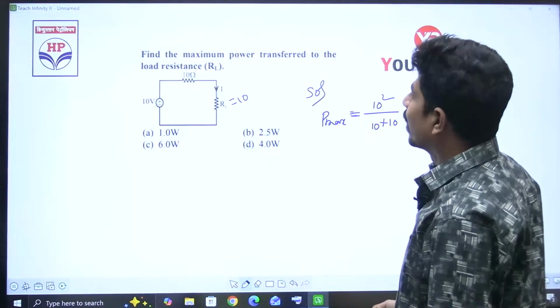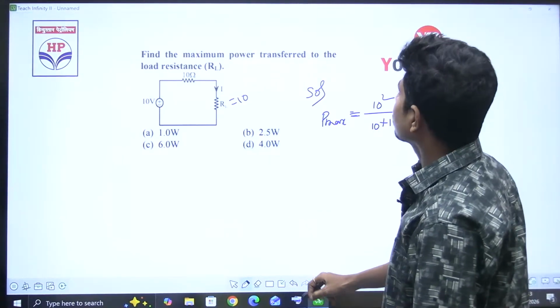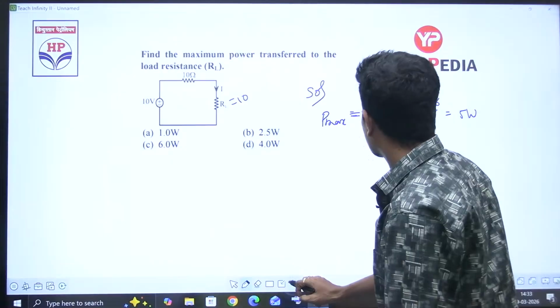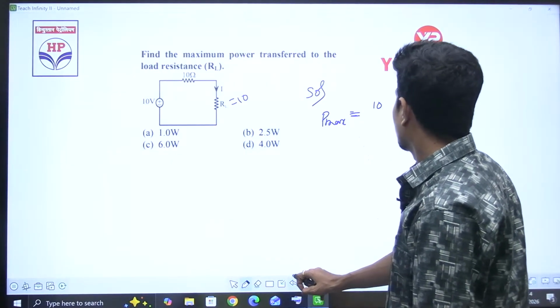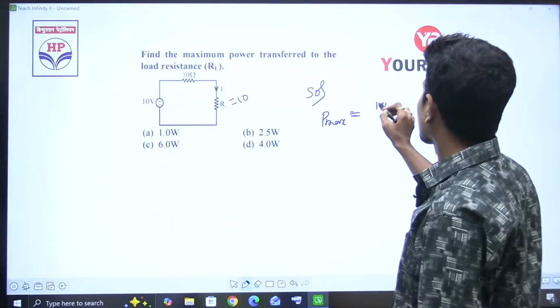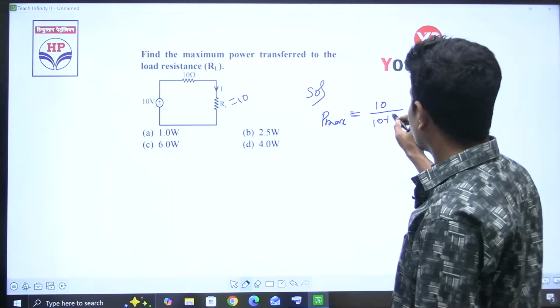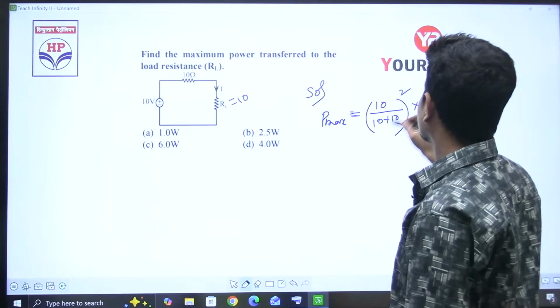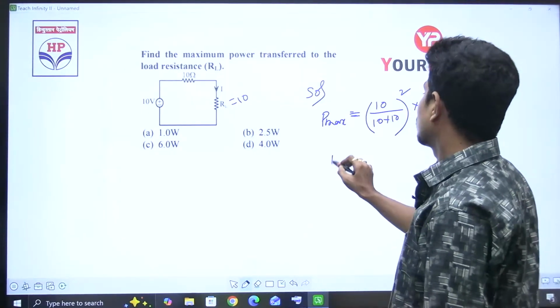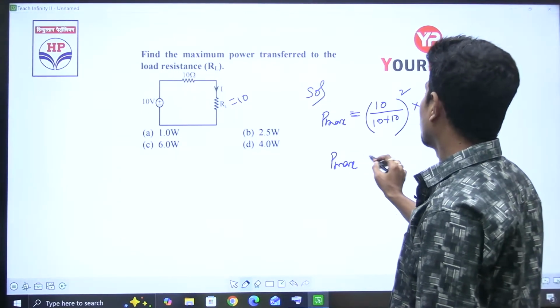See, that is the total power supplied, but he's asking power transfer to the load. Sorry, I committed a mistake. V by R is the current, 10 divided by 10 plus 10. I square into R, where the resistance is 10. So I square into R gives P max to the load.